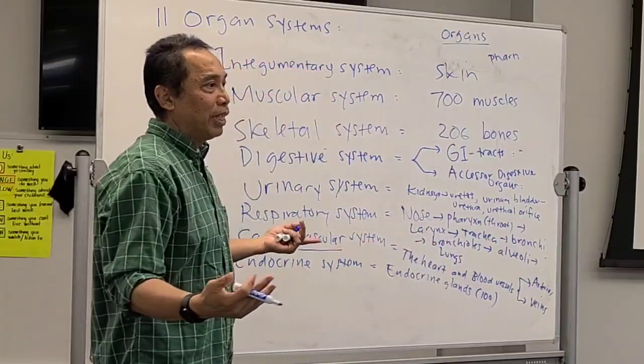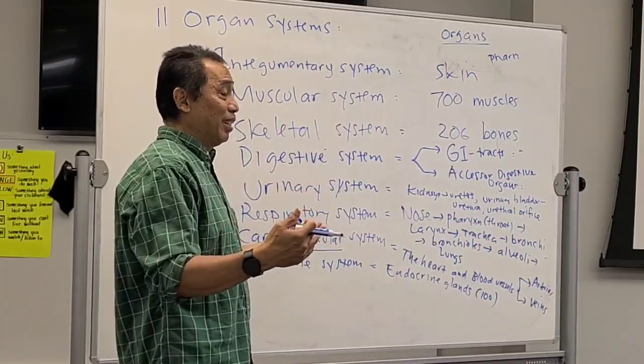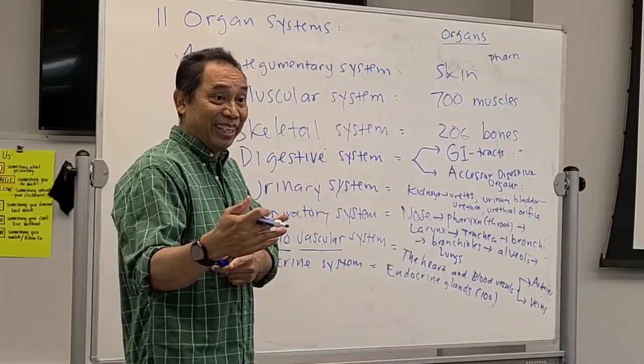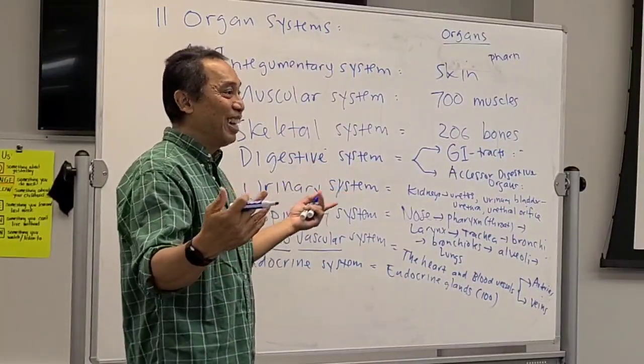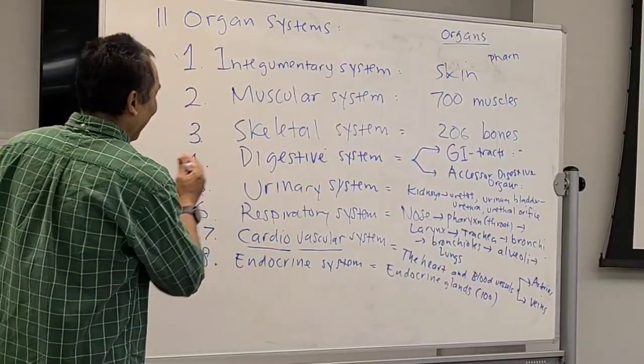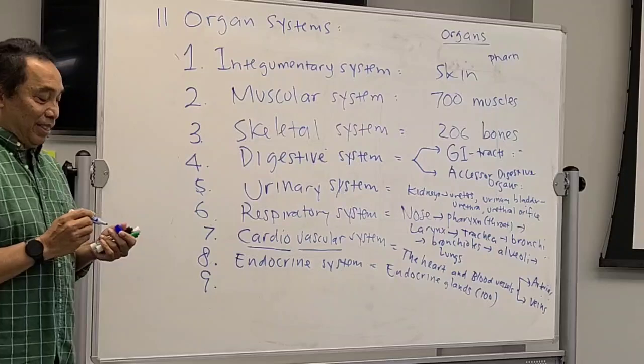The one that produces testosterone, what do you call it? Testicle, that's a gland. The one that produces estrogen, ovary, right? Ovary, that's a gland. Okay? So that's the endocrine system. Number 9.